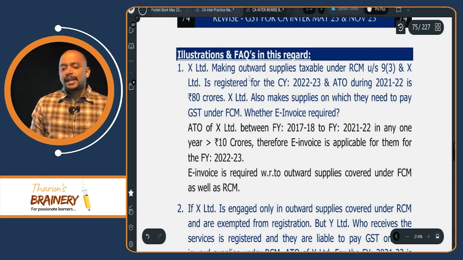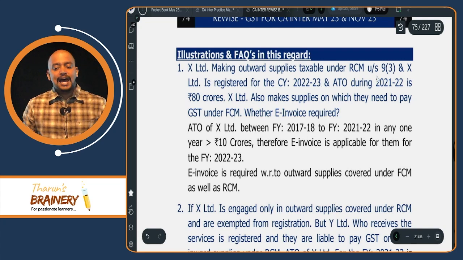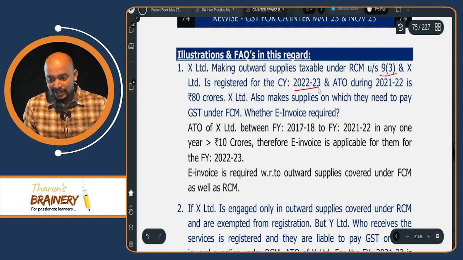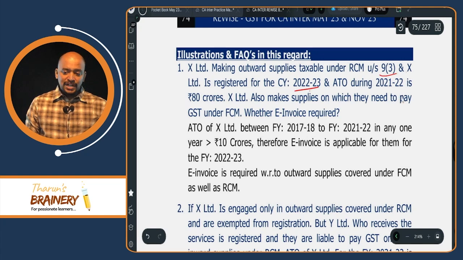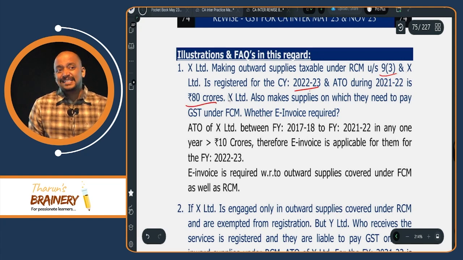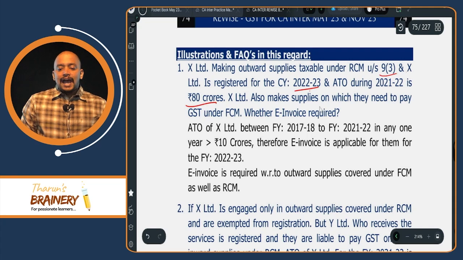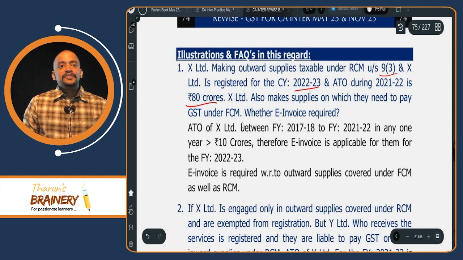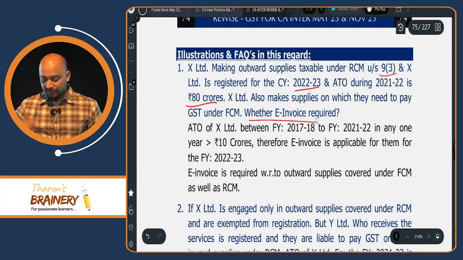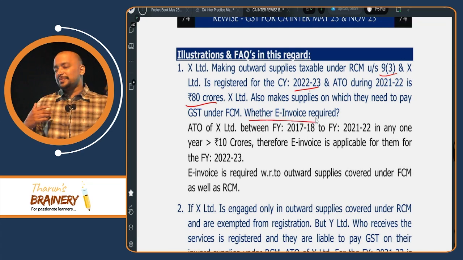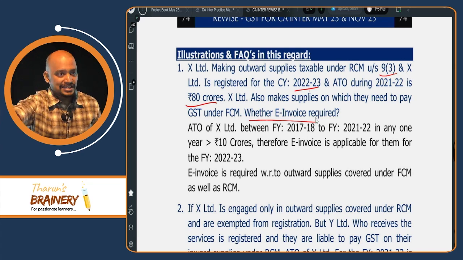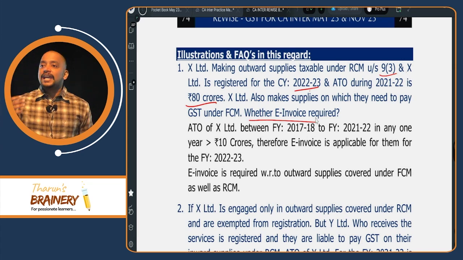X Limited is making outward supplies taxable under RCM 9(3), and X Limited is registered for the current year 2022-23. Aggregate turnover during 21-22 is 80 crores, means it exceeds 10 crores. And X Limited also makes supplies on which they need to pay GST under FCM. Whether e-invoice is required, listen carefully. My aggregate turnover during previous year exceeds 10 crores and I am making supply covered under RCM. Now in this case, should I give e-invoice?